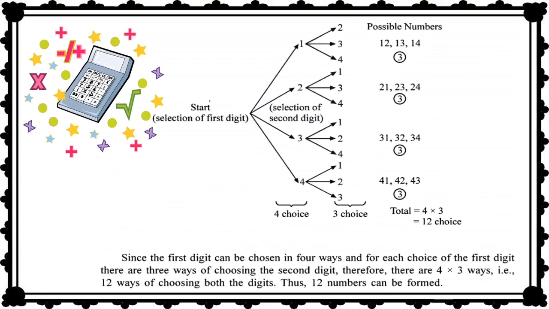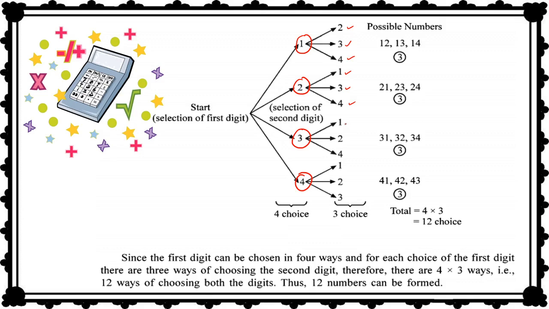Now, see, when we do the selection of the first digit, we have four choices: number 1, number 2, number 3 and number 4. Right? And when we do the selection of the second digit, for each number we have three choices. Like if we have chosen 1, then we have 2, 3 and 4 left with us. If we have 2, then 1, 3 and 4 we have with us.